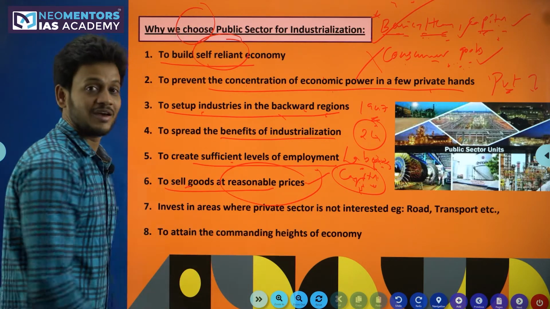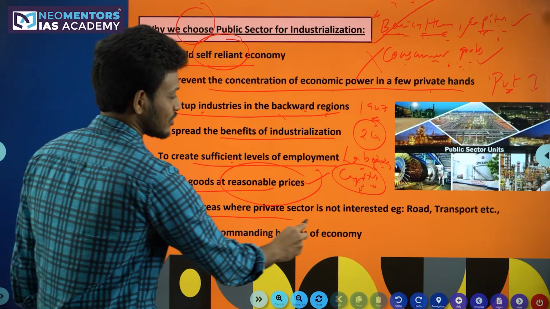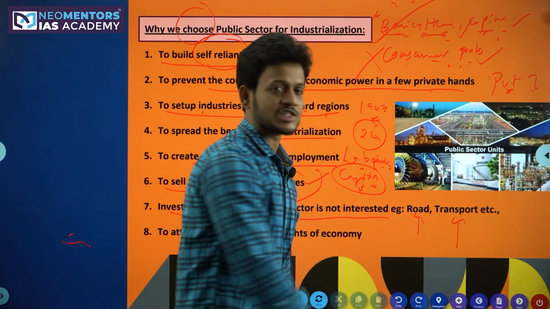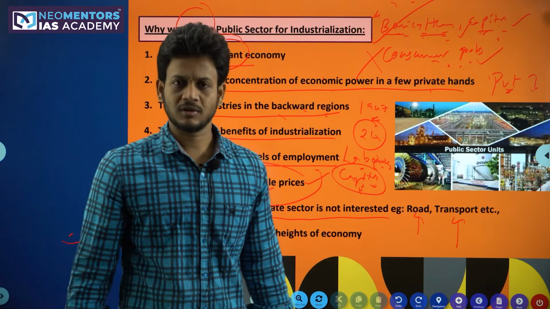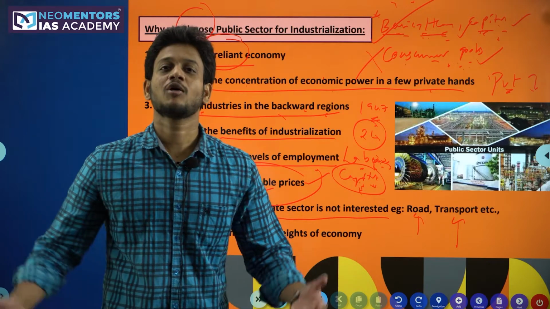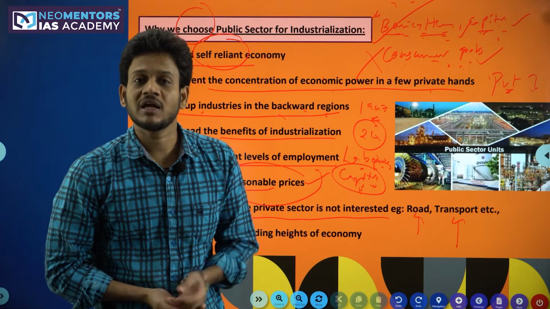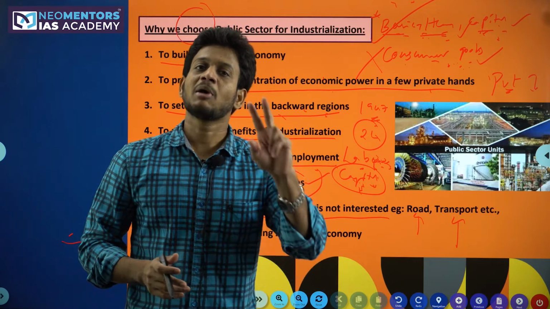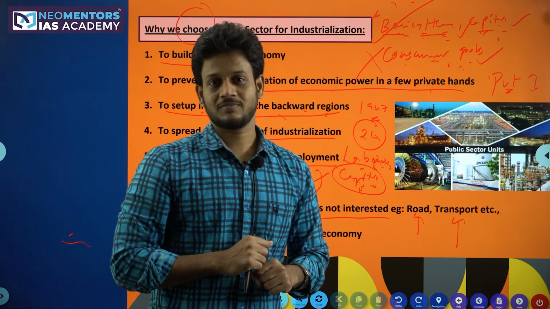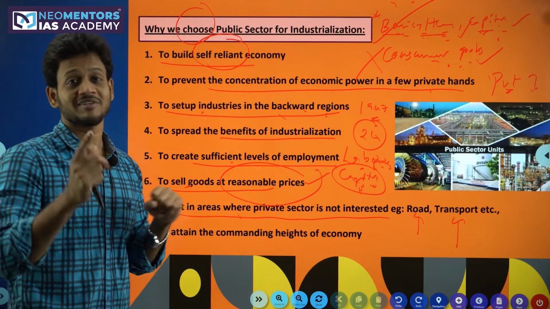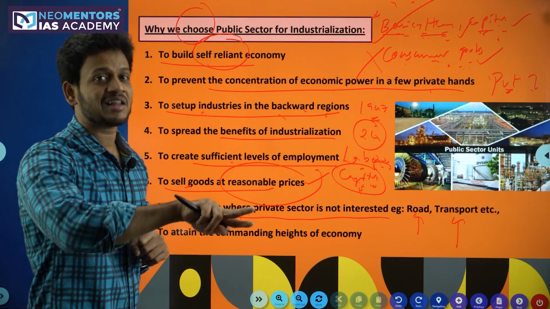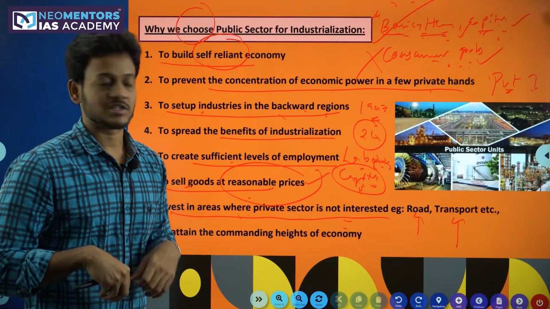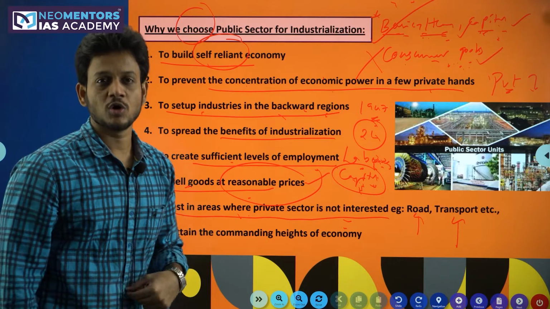So, to sell goods at reasonable prices, any good. Next, invest in areas where the private sector is not interested. For example, the private sector will never lay down roads. They are never interested in transport or low cost housing. If the private sector is doing housing, it is generally called real estate. But as part of the Indira Awas Yojana or Pradhan Mantri Awas Yojana today, we are giving double bedroom flats for just 1 lakh rupees. How is this possible? Because that is done by the government, not the private sector. So wherever the private sector is not interested, the government will put the investments there, like drinking water facilities, roads, transport, low cost housing, etc.